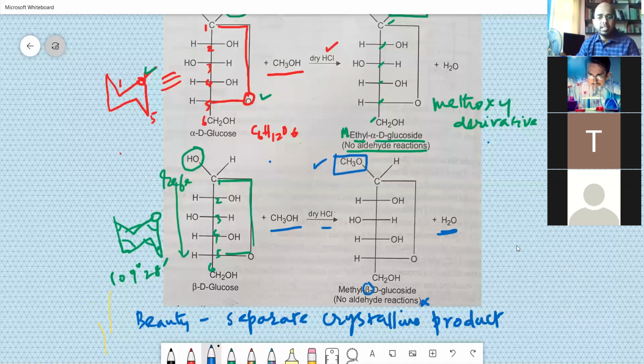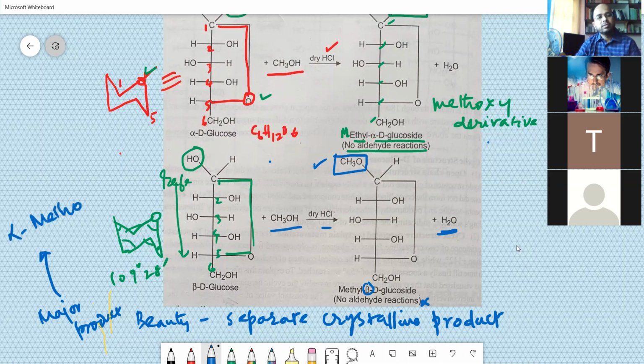When you separate the crystalline product, you will get some percentage, not exactly 98%, like for example, major product as alpha methoxy D-glucose.